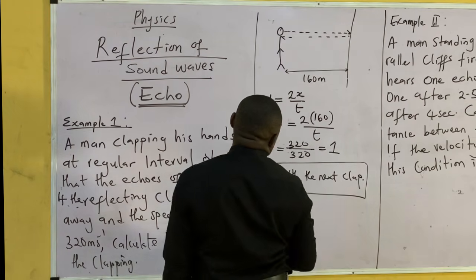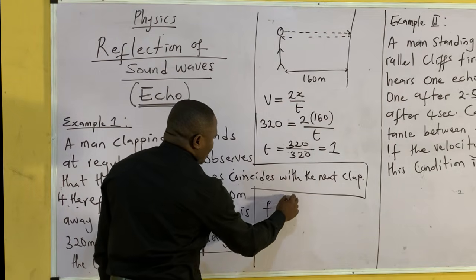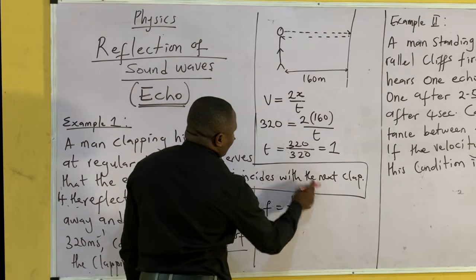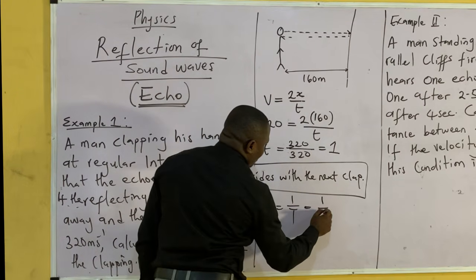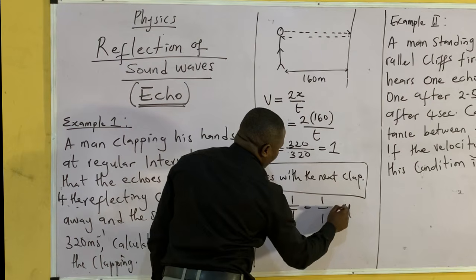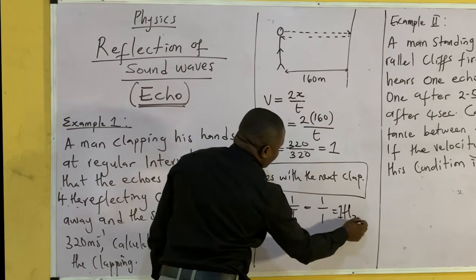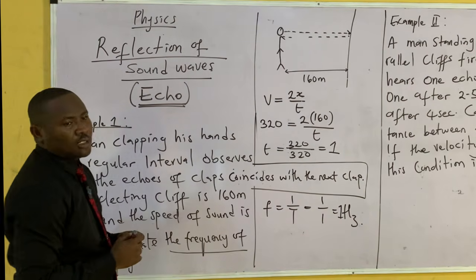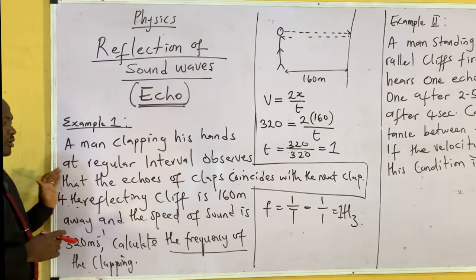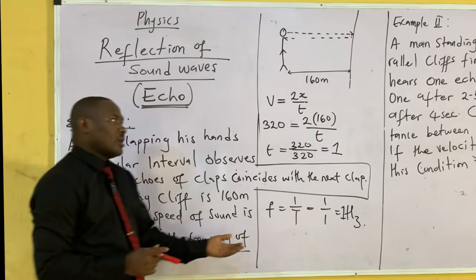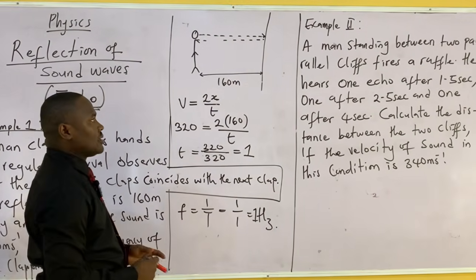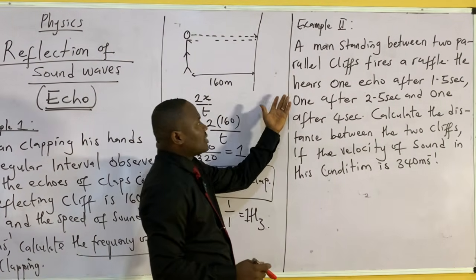So if our period is 1, frequency is 1 over period. This is the total time taken. So that's our period, which is now 1 over 1, which equals 1 Hz. So the answer to this question is 1 Hz. What did I do? I had to first calculate my time, my period. Then from there, I could get a frequency. Now look at another example.